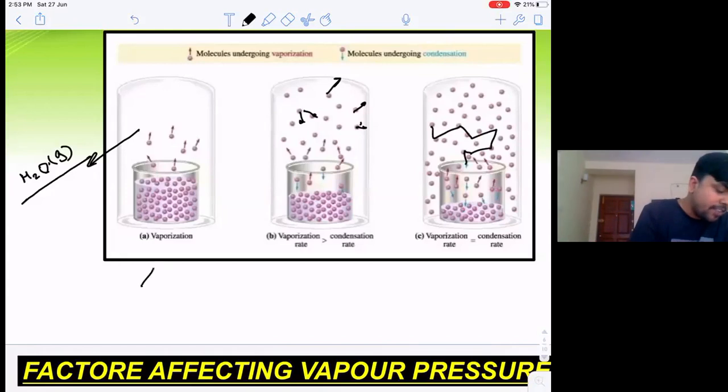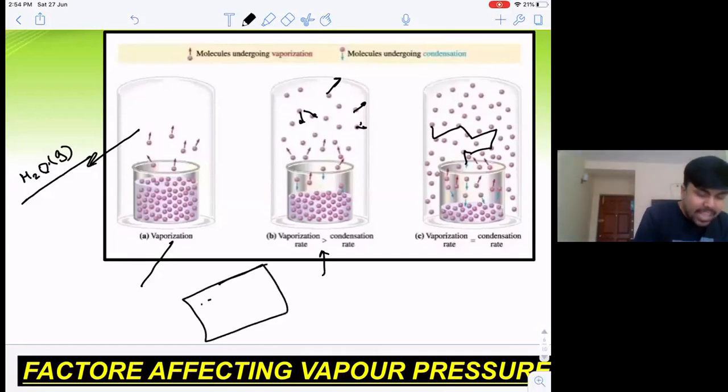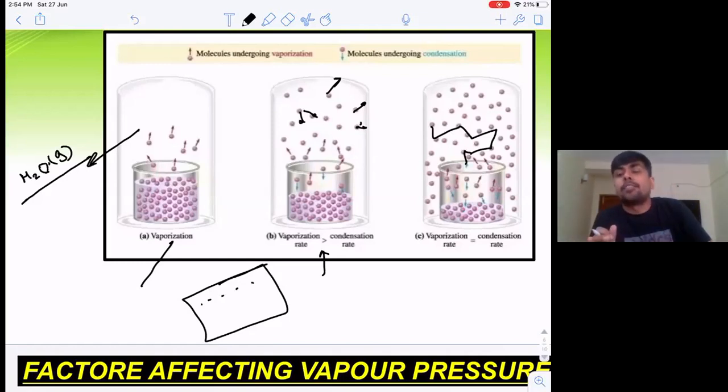Initially only vaporization. Now, in the diagram B, obviously I can say initially the process of evaporation will be somewhat faster as compared to the condensation, because initially I will have very few gaseous molecules, but I am having a large number of liquid molecules present at the surface.